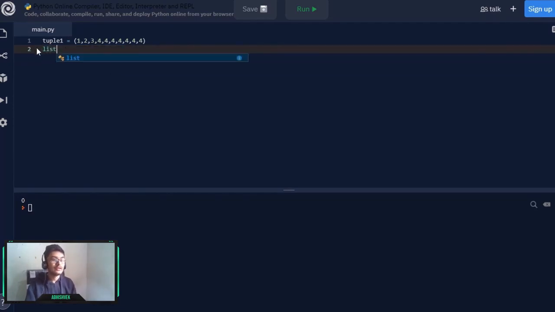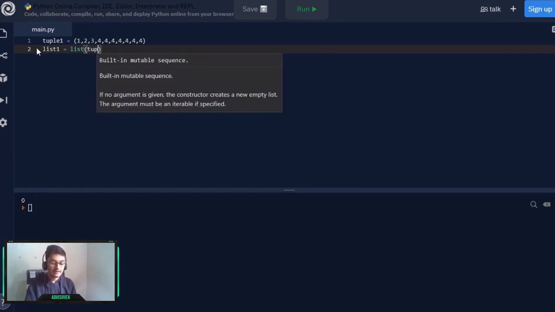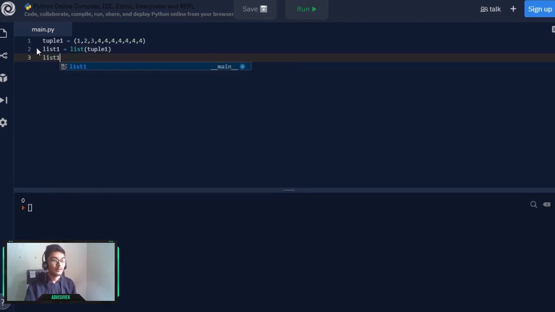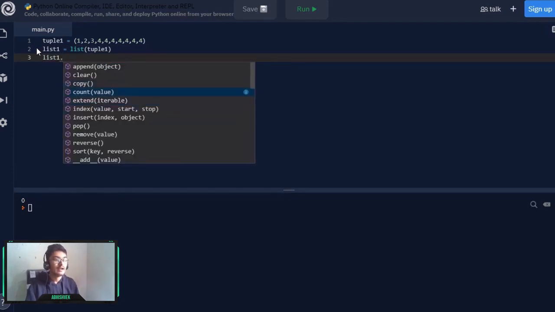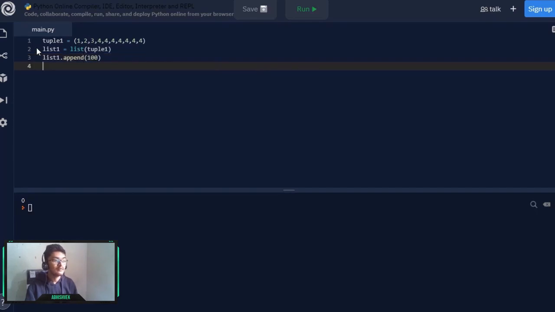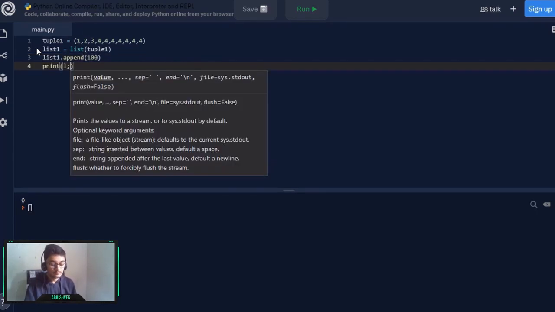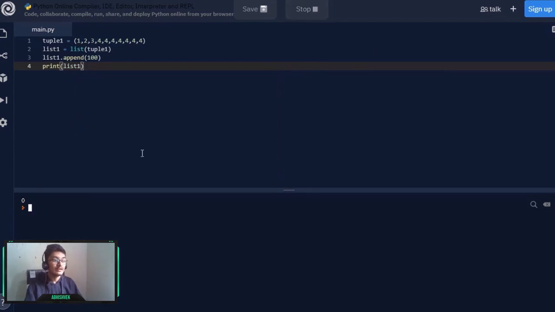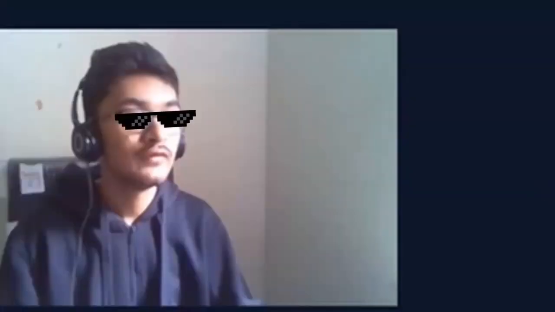But you can also do one thing, that is, add multiple items. We can do one thing, that is, cast the tuple into list1. So I can write here list1 equals list of tuple1, and you can perform similar operations on list1 that we have done before. So you can append an object here. To append an object, you can simply write 100, and if I simply print our list1, the tuple shall be printed out likewise as we do in list1. Now this is one of the magic tricks that I like to perform